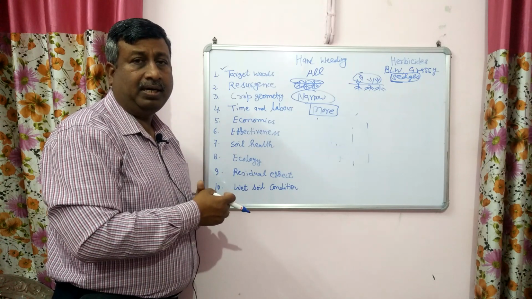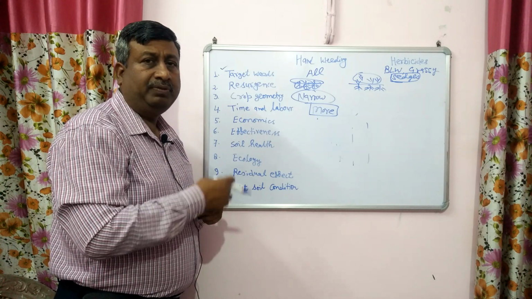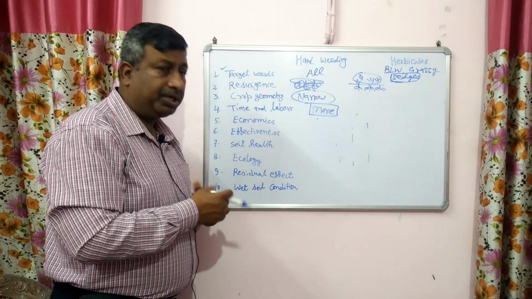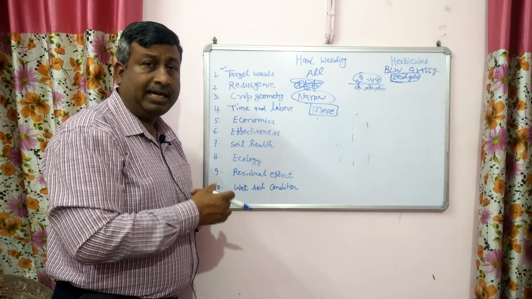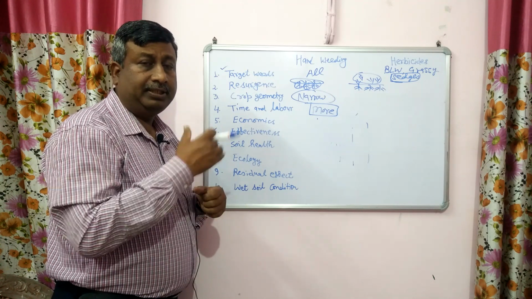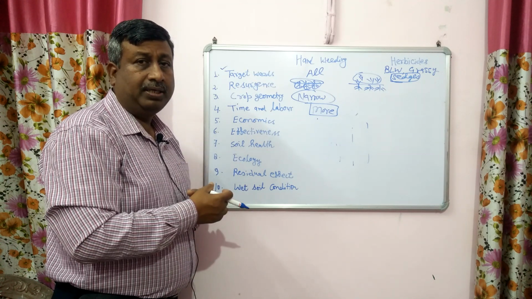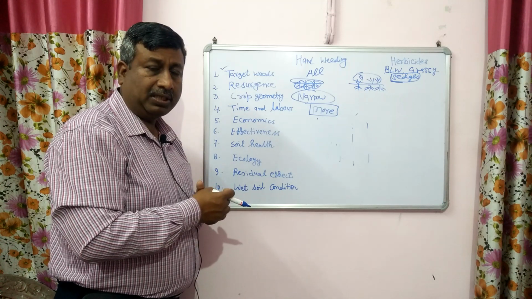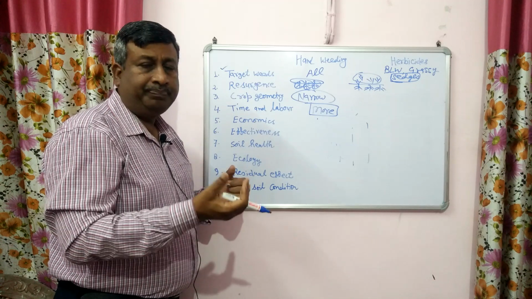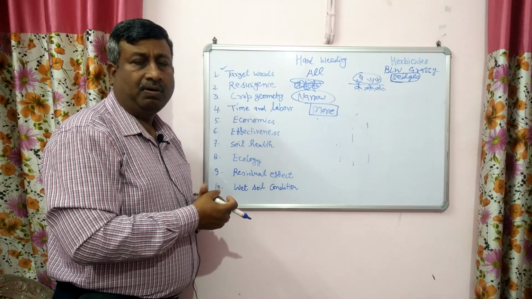Suppose 1 hectare area and we want to remove the weeds in 1 or 2 days, then the requirement is about 30 labor. And the availability of that much labor at one time, in 1 day, becomes very difficult. So that's why it is labor consuming, more labor is required, more time is required. While in case of herbicide, work is done in only 1 day.